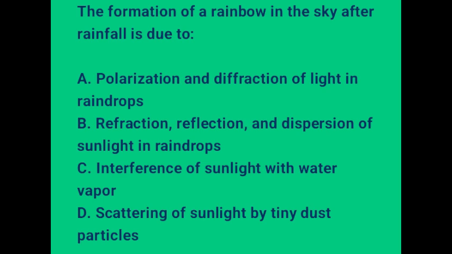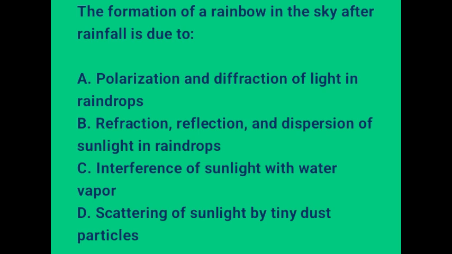Some of us, when we see this question, the first thing that comes to our mind is the story of Noah. Actually, you're not wrong, and you're not also right. From here, the correct option is option B, refraction, reflection, and dispersion of sunlight in raindrops. That's what results in the formation of rainbow in the sky after rainfall.